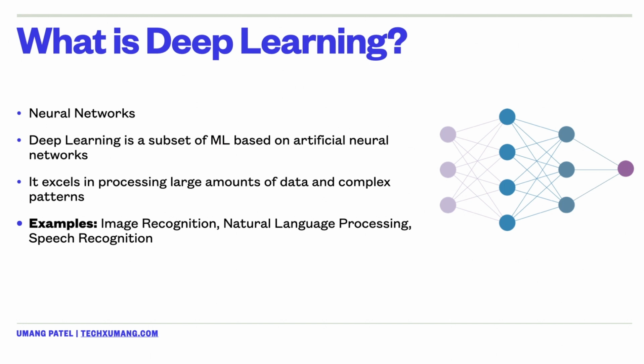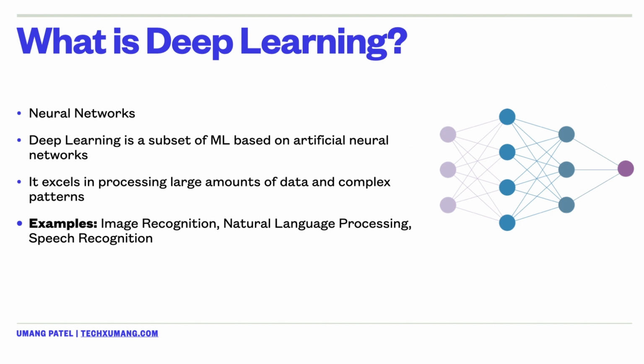And then if we move on to what is deep learning, before we talk about that, we have to understand the concept of neural networks. Neural networks are basically a foundational concept in deep learning. These are modeled after the human brain, so that they consist of layers of interconnected nodes called neurons. And we have a picture showing something like that.